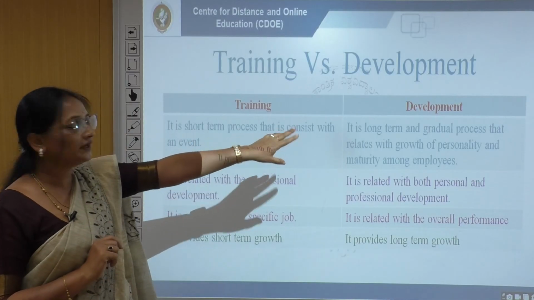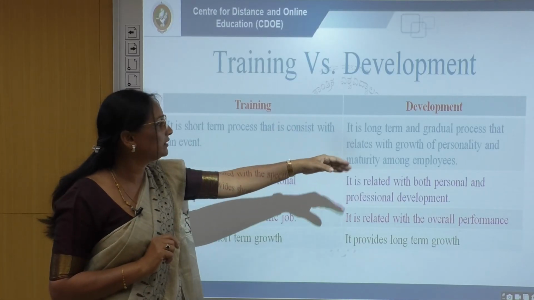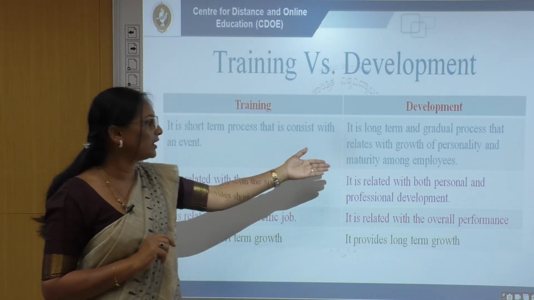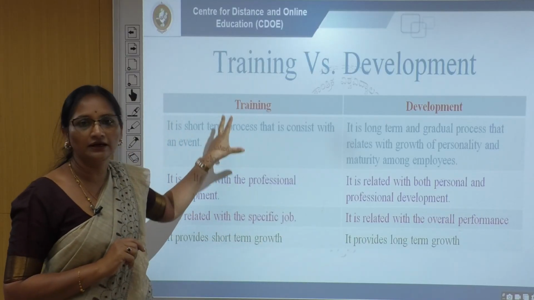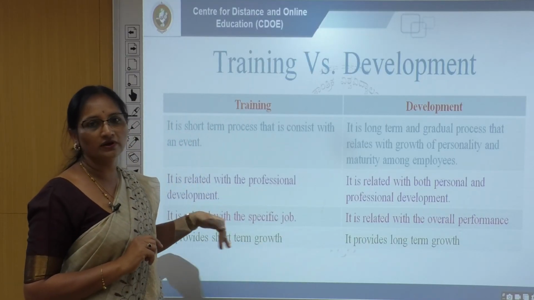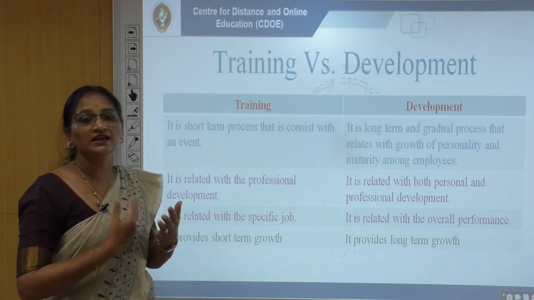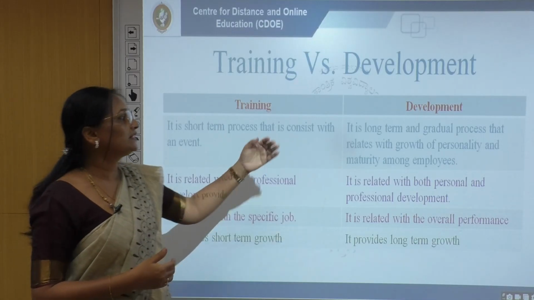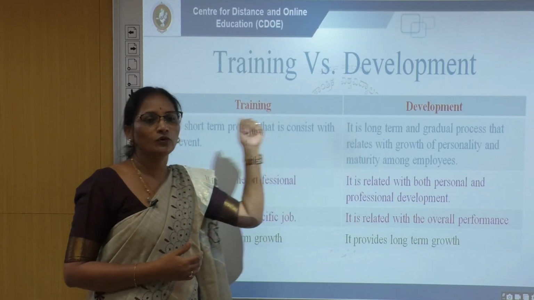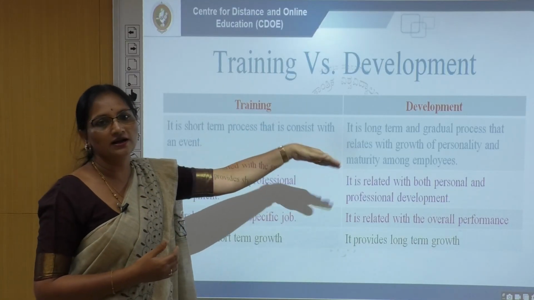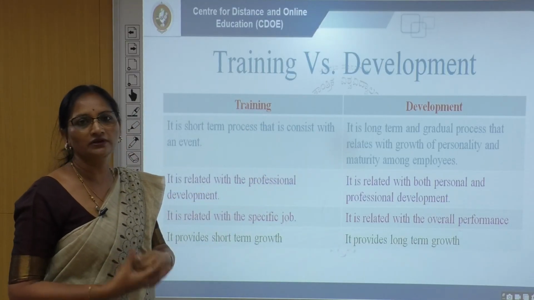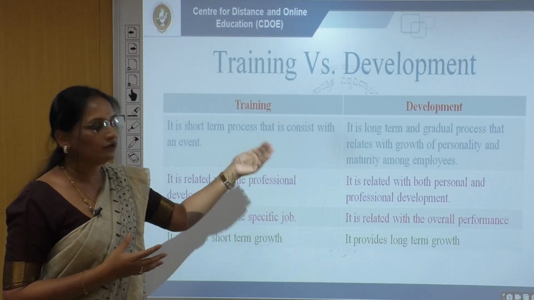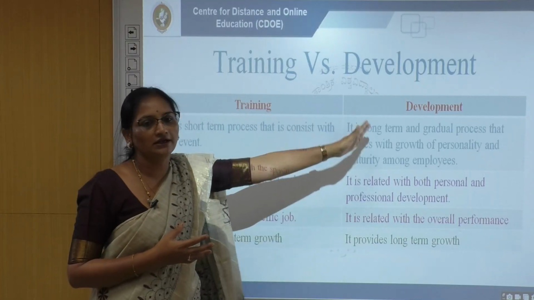But development is something different from training. It is a long-term and gradual process that relates to the growth of personality and maturity among employees. After getting the orientation and starting to work with the organization, what happens? Changes happen in that particular employee, and that is where development starts. Development starts in the long run, and as the employee gradually adjusts with the organization, his growth, personality development and maturity are enhanced by the training. Later the development starts here.